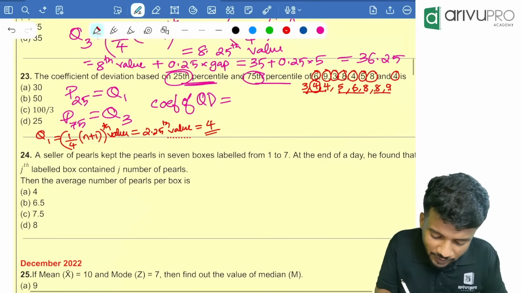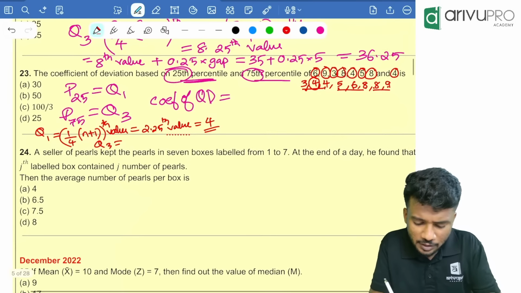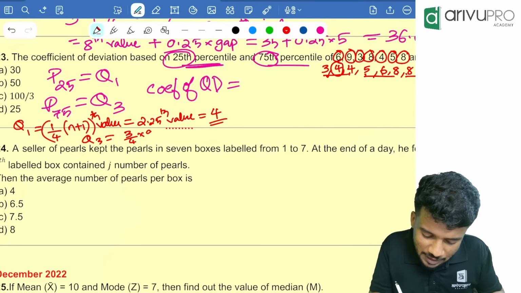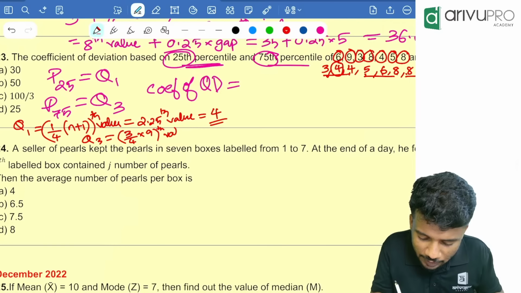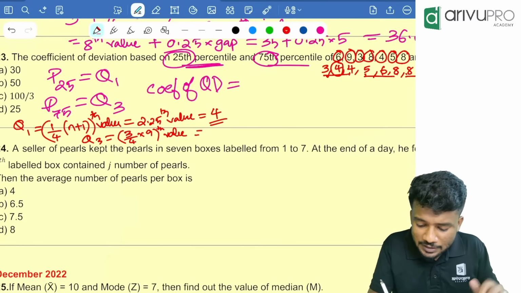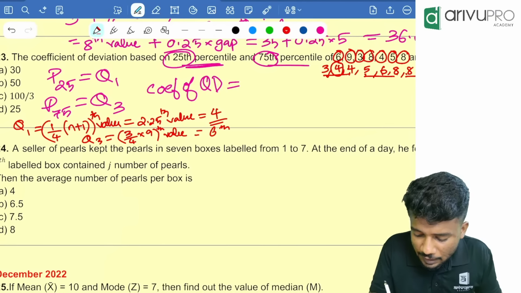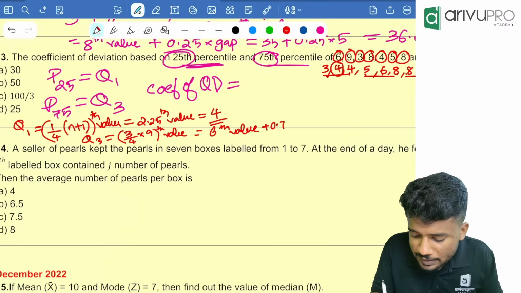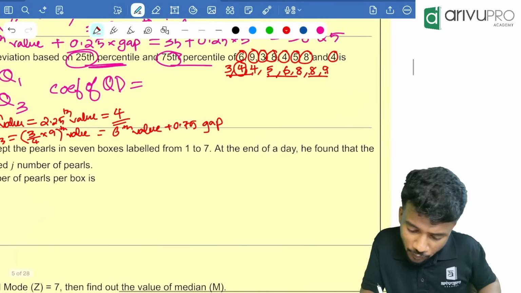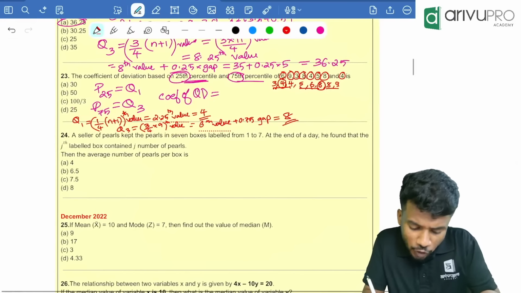Now similarly we will find Q3. Q3 is 3 by 4 into n plus 1, that is 9 itself. The 9th value, 9 into 3 divided by 4, is 6.75. That means the 6th value plus 0.75 into gap. The 6th value over here is 8, and the next is 8 again, so the gap is 0. So you got Q1 is 4 and Q3 is 8.